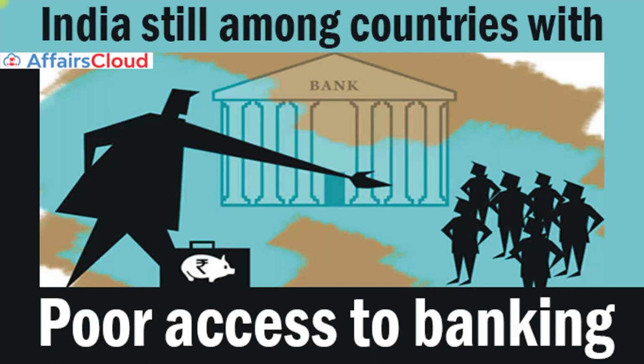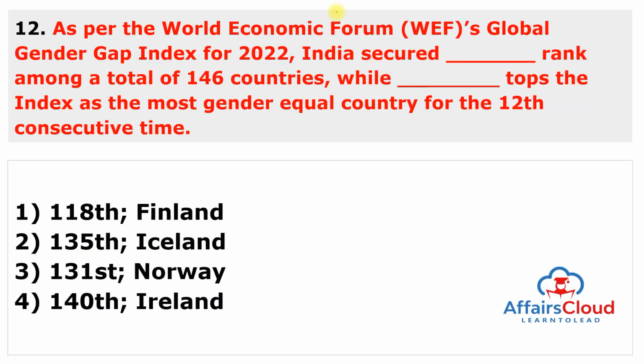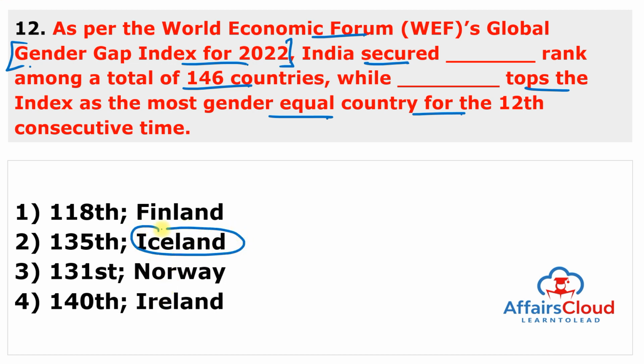Moving to the next question. You can also see this picture, like India is still among the countries with poor access to banking. As per the World Economic Forum's Global Gender Gap Index for 2022, this is very important, India secured dash rank among a total of 146 countries, while dash tops the index as the most gender equal country for the 12th consecutive time. And the top country is Iceland. So the answer of this question can be second, and India's rank is very poor. This is 135. So second is the answer.